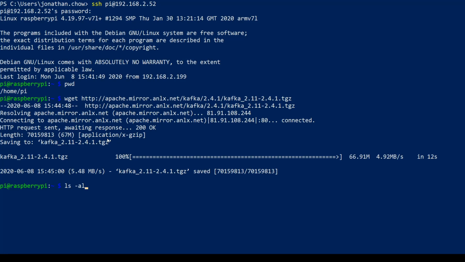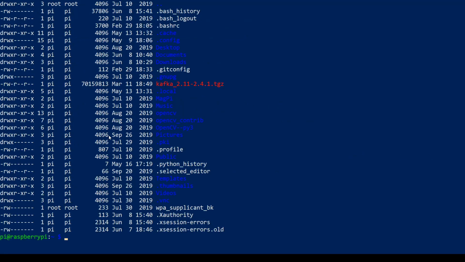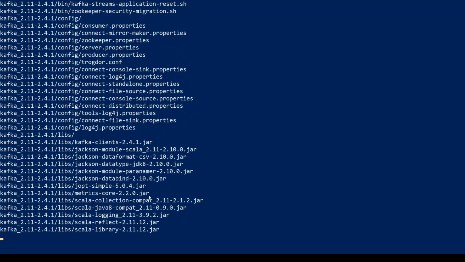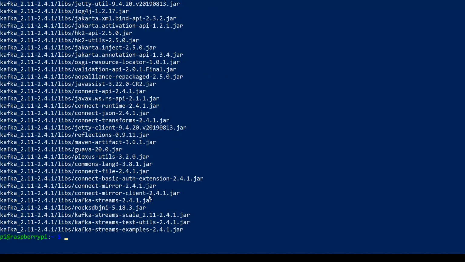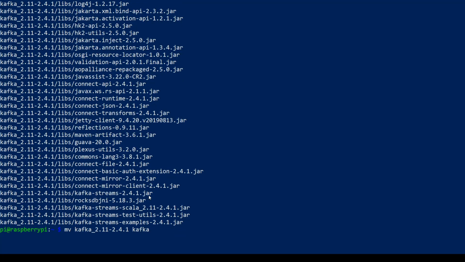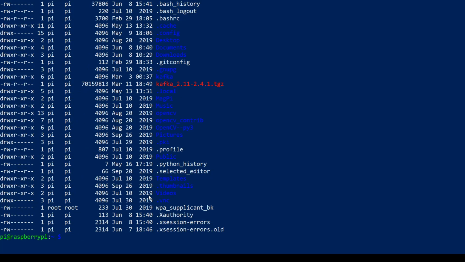Okay, so let's double check it's there. Okay, so that's the Kafka zip file. So I could unzip the files, and let me rename it to just Kafka. Okay. So we have the zip file and we have the Kafka directory.